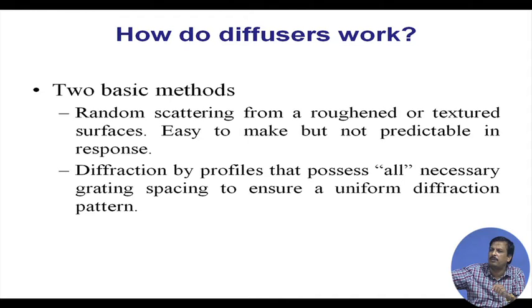If a surface is very rough, then there will be random reflection. It is easy to make, I can make a rough surface in the auditorium instead of polishing the wall, but it is not predictable in response. I cannot predict the response.